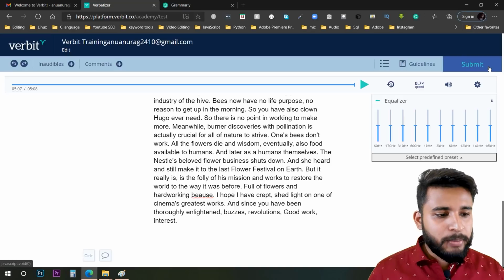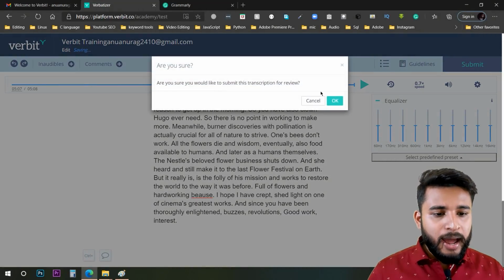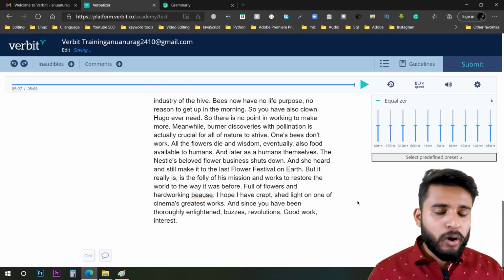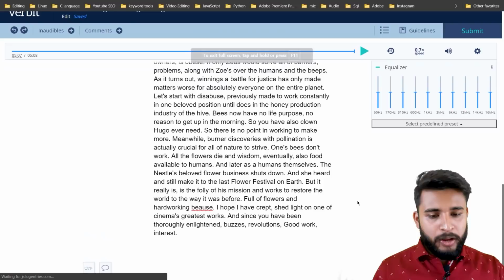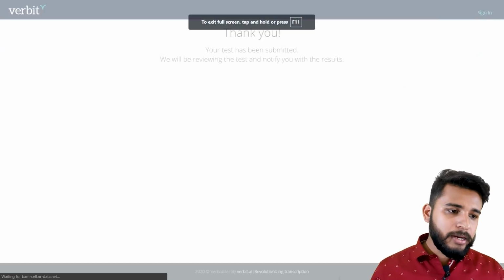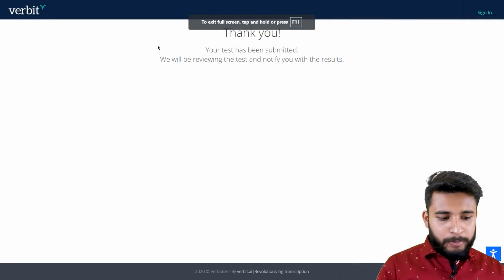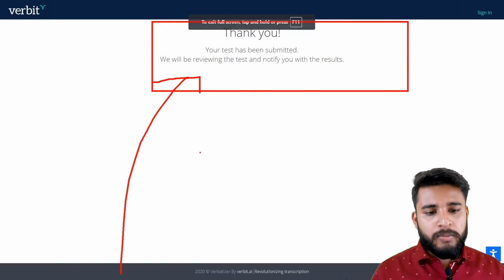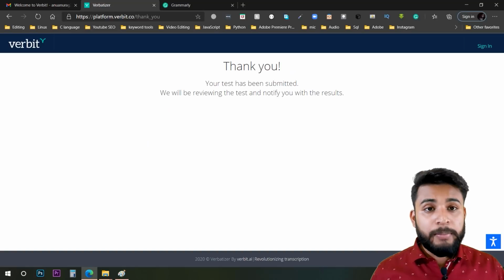And when I complete the process, I will click on submit, and yes, I want to review this. When I click on OK, it will complete my whole process, and it will redirect me to a page that will show that you have completed the test. And this was all the process that I have told you about the test. These are the things you need to keep in mind.